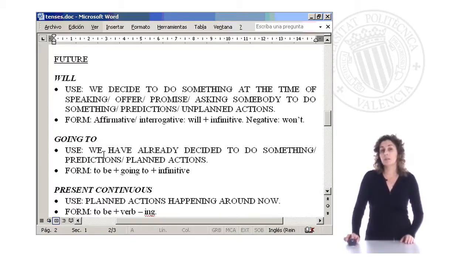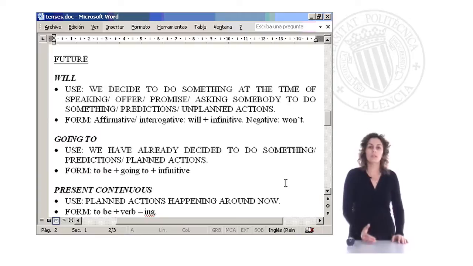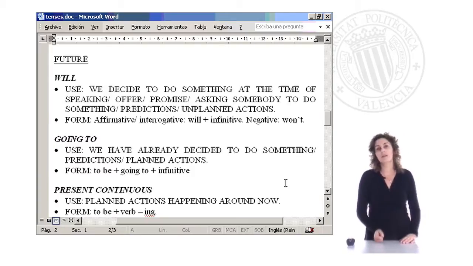And well, you have to remember all these tenses. I think they are very interesting and really very important to transmit what you want to say in technical English, and you have to remember the differences between all these ways of expressing present, past, and future.